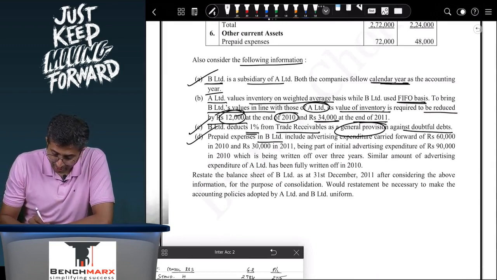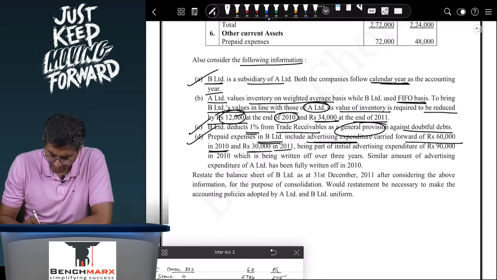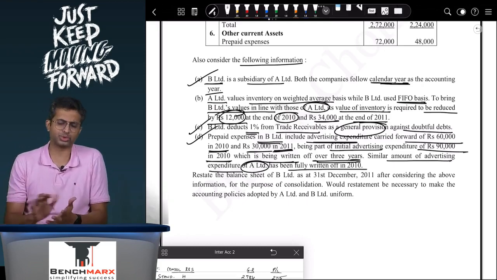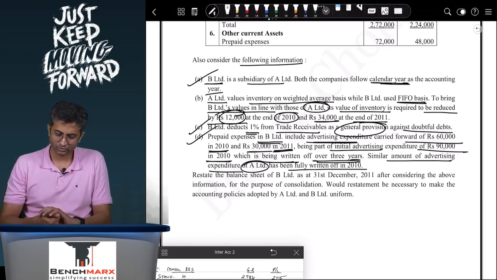Prepaid expenses in B include advertisement expenses carried forward of 6,000 in 2010, 30,000 in 2011, being a part of initial advertisement expenditure of 90,000 in 2010, which is being written off over 3 years. Similar amount of advertisement expenditure of A has been fully written off in the year 2010. Okay.